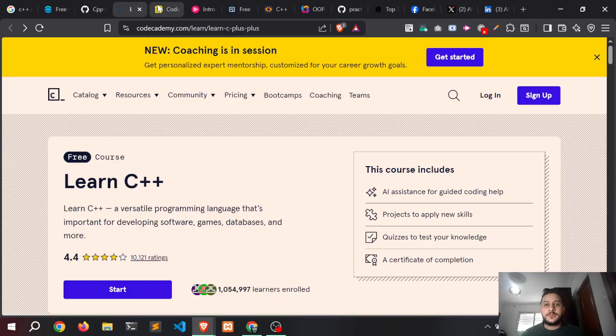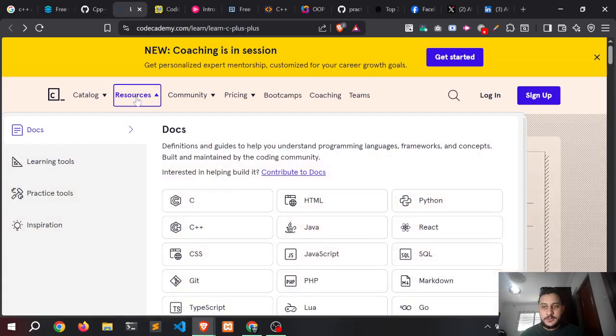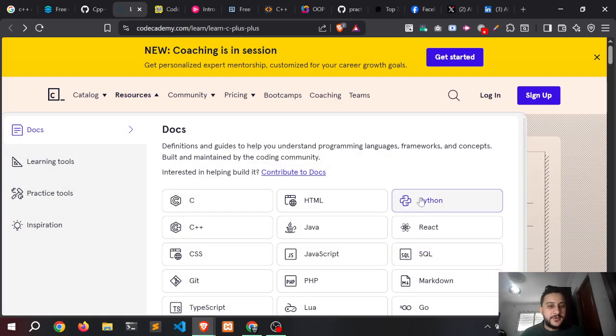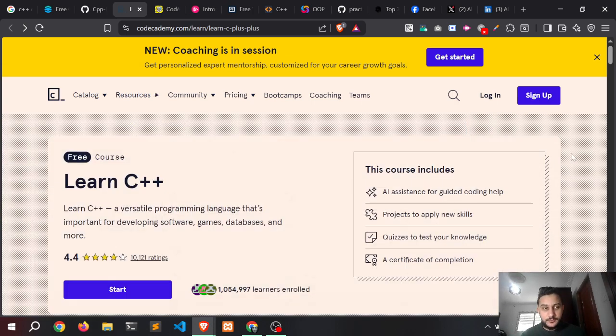So the third website is called Codecademy. This website is not focused just on C++, but you can learn Python, Java, JavaScript, and also some tools like Git.